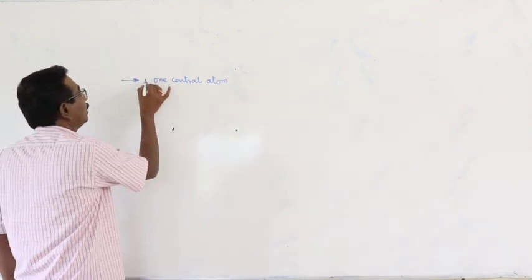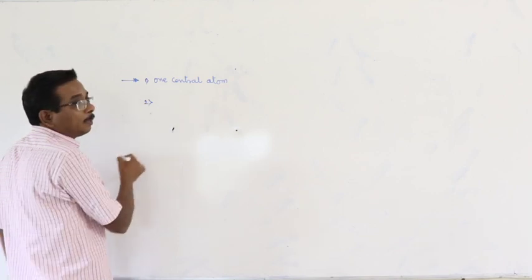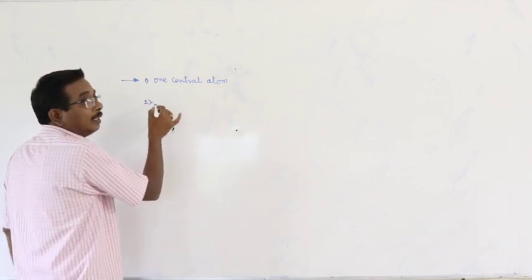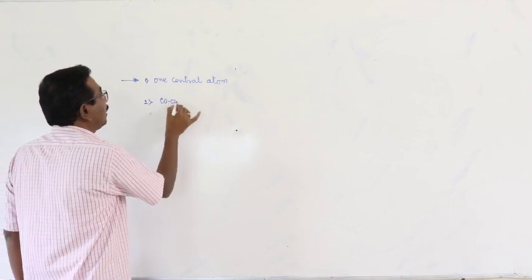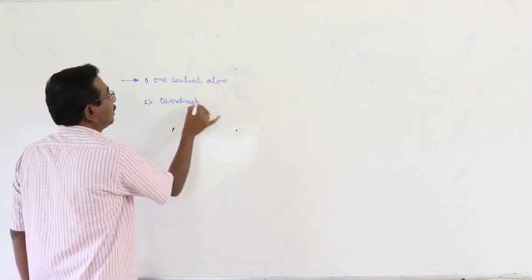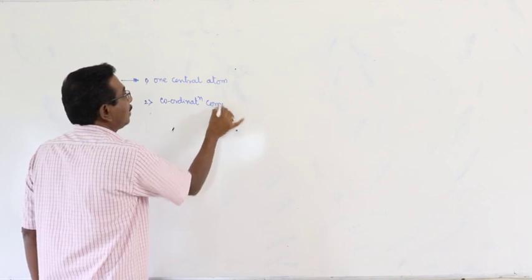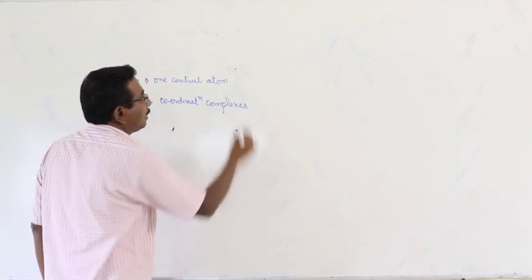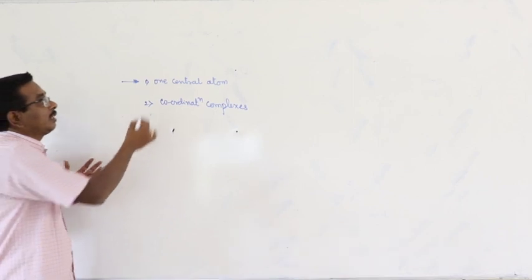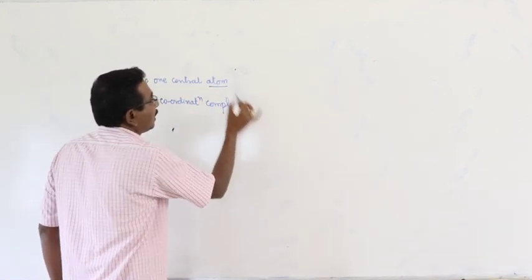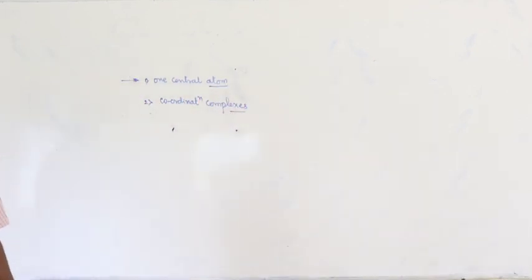And the second one, this theory is not applicable for the identification of the type of hybridization in coordination complexes. This is not applicable for the identification of electron pairs, hybridization, shape and geometry of the complexes. These are the two biggest disadvantages of this theory or this formula.